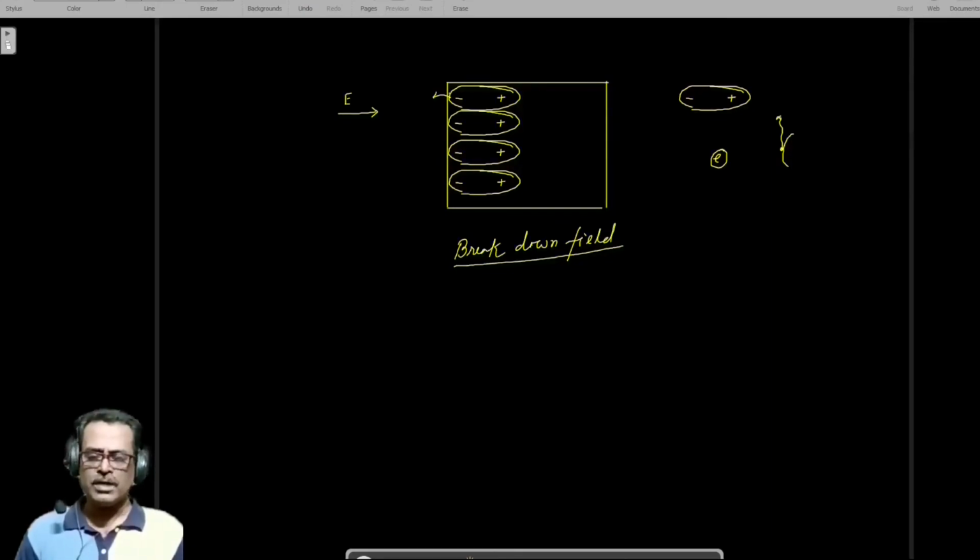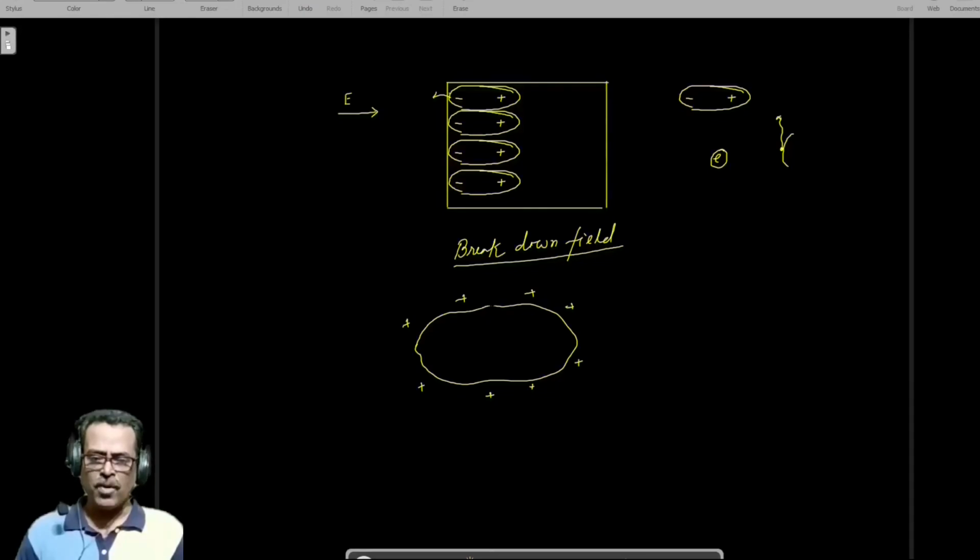Now, we know that when a body is being charged, suppose there is a metallic body being charged with some positive charge. Since it is a metallic body, the outer surface of the body should be equipotential.